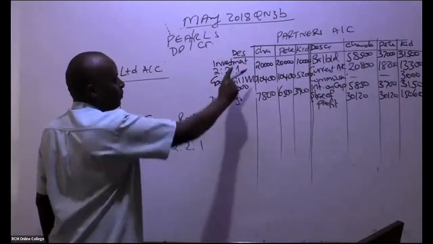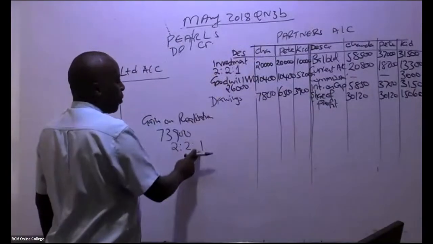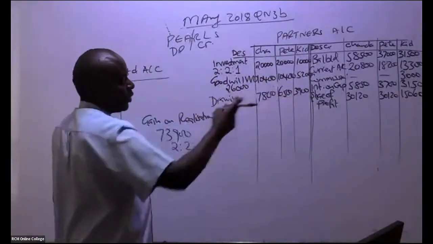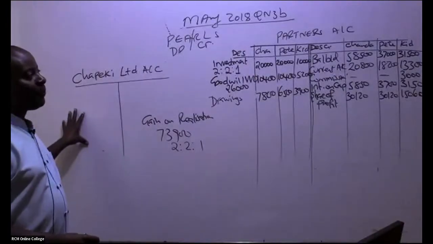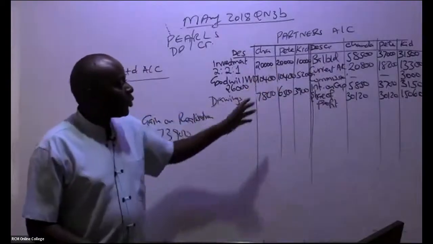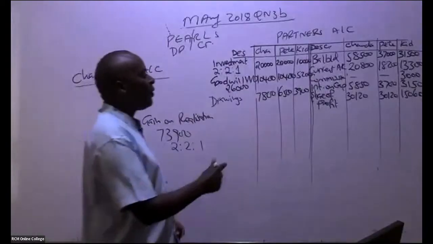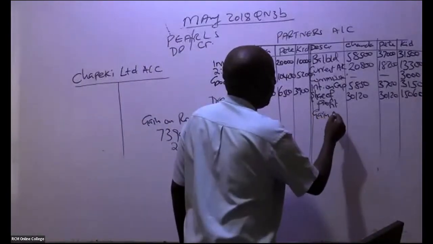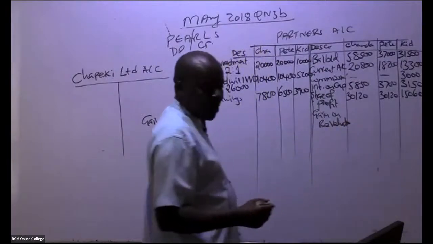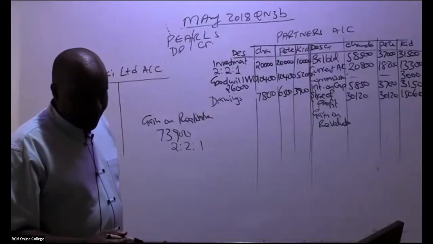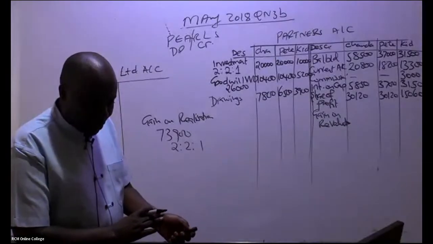So 2/5 for Chanda. 2/5 for Pete. 1/5 for Kidole. Where am I going to write this gain? Remember, the gain has come on the debit side. You can see when these guys were getting commissions, when they were getting interest, when they gain, you credit their accounts. So come and give us here gain on revaluation. So how much do we have here? I'm told 29,560, right?